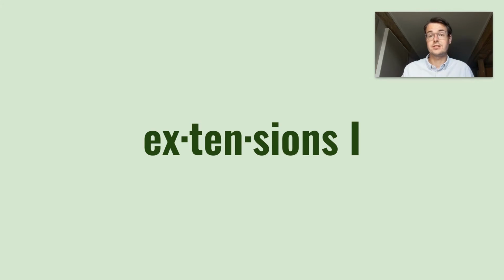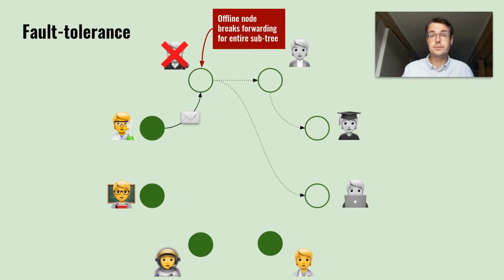Clients might be offline just temporarily, for instance when they have no signal coverage, or indefinitely when a device breaks or gets lost. If that happens, that client cannot participate in distributing the message anymore. In this example, the faulty recipient breaks the forwarding tree for 3 other members in that group.